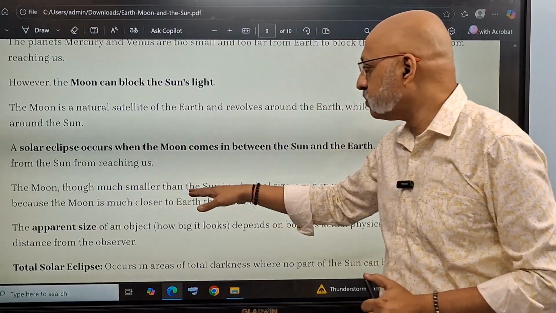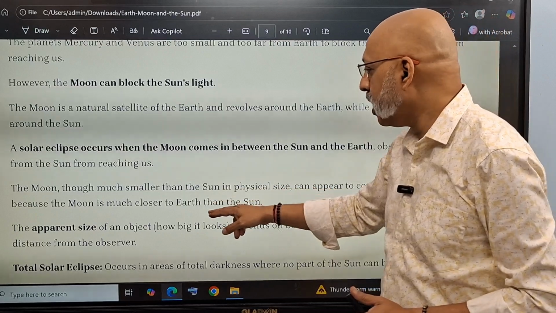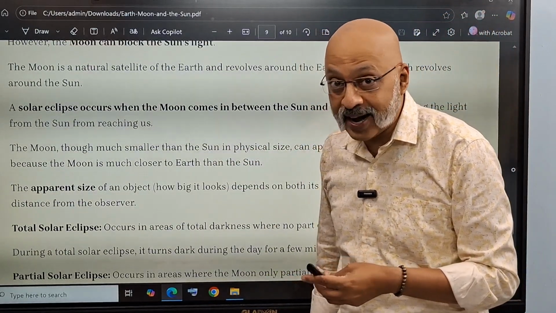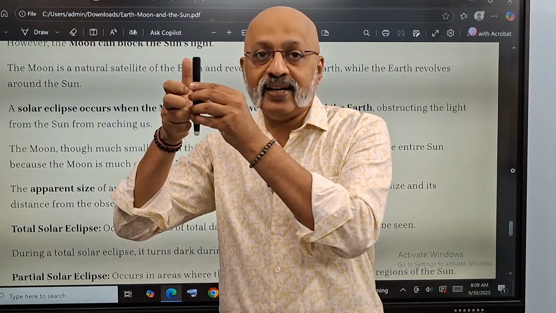The moon, though much smaller than the sun in physical size, can appear to cover the entire sun because the moon is much closer to the earth. We studied that in the light chapter. When it is closer to the earth, it can seem like it's covering the entire sun.